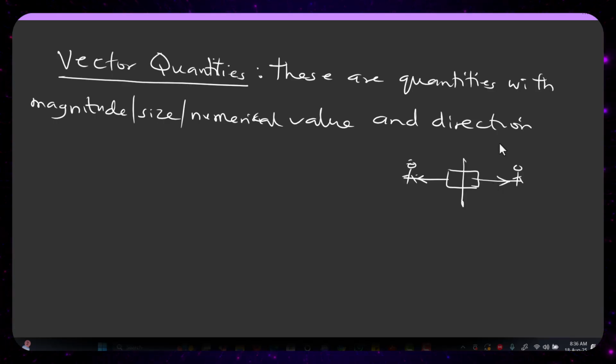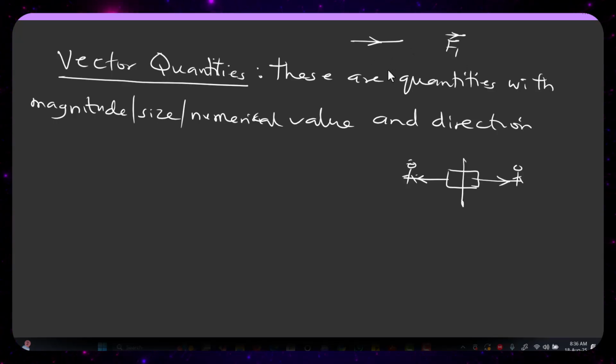So vector quantities are very important. We have a lot of things to learn under vector quantities. They have to do with direction, which might be to the east, to the west, to the north, to the southwest, and so on. That is why for anything that has to do with vectors, you must show the sign. Assuming you have F1, you can write F1 with an arrow like this to show that F1 is a vector quantity, or even represent it in the diagram. Let me just give examples of vector quantities before I explain further.